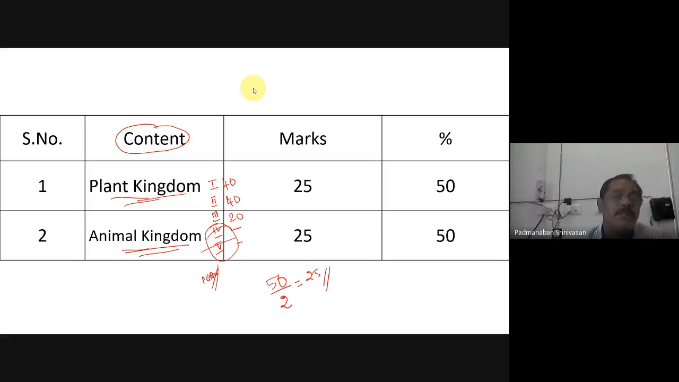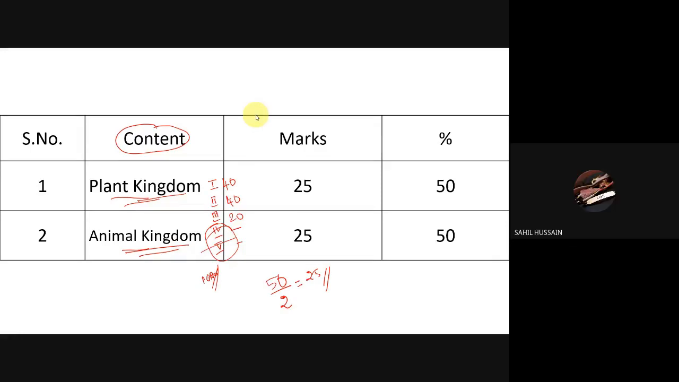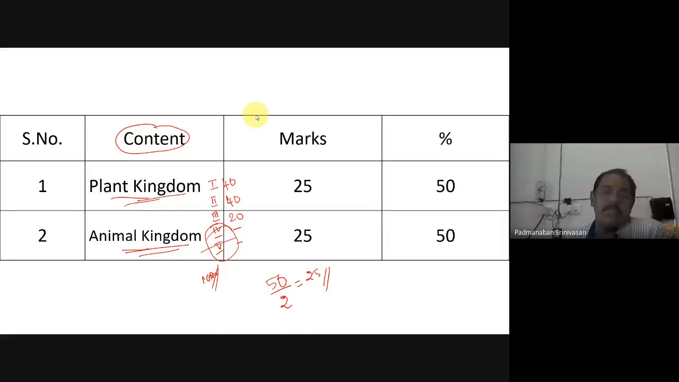Okay. Therefore, what do you mean by internal choice? In the chapter, we can choose which question to write, sir. Choices from the same unit, we call it internal choice. Choices across the units, we call it external choices. Nowadays you won't find choices across the units. Nowadays it is internal choice.